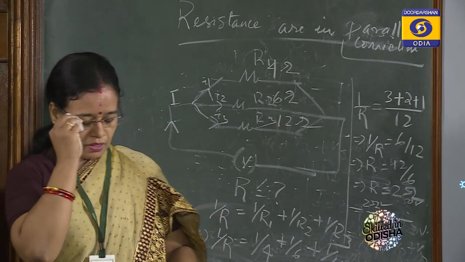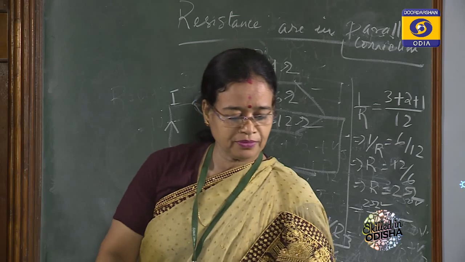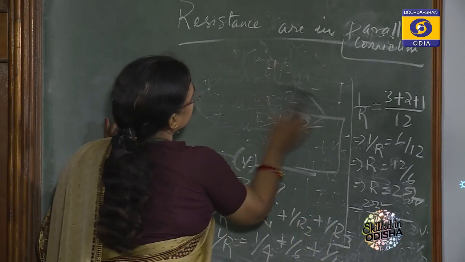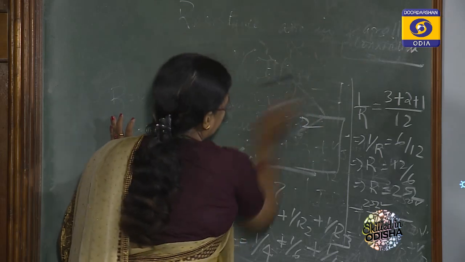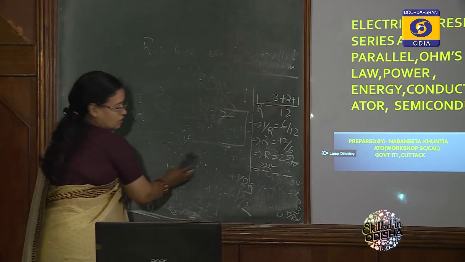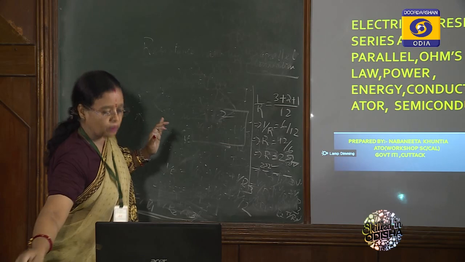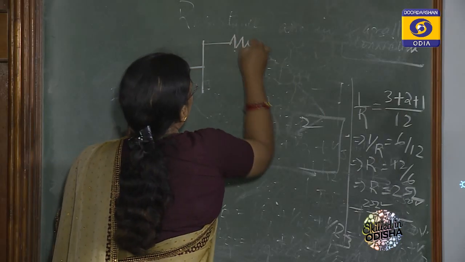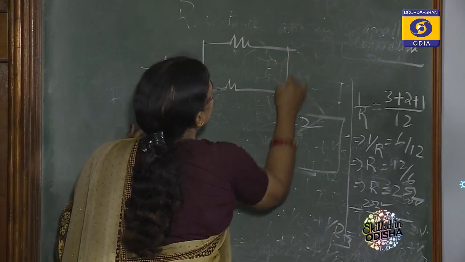Again, another question for you. Suppose this one 2 ohm resistance and another 2 resistances.